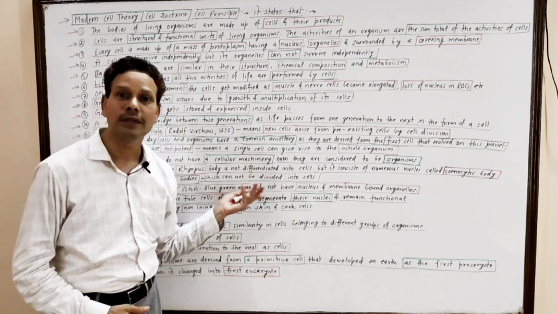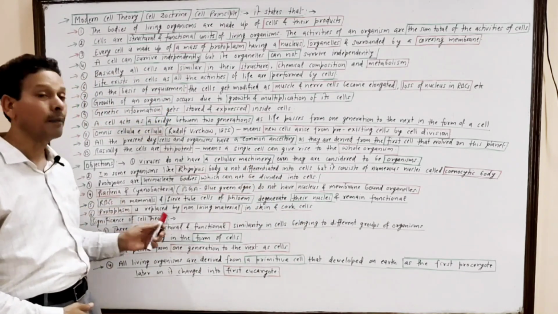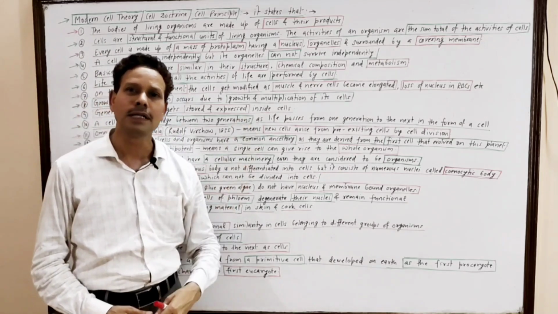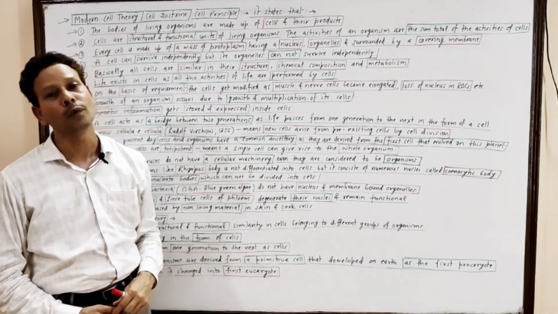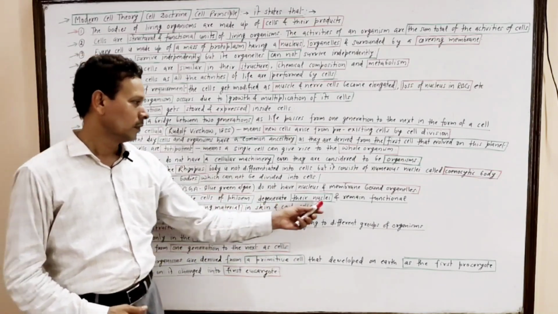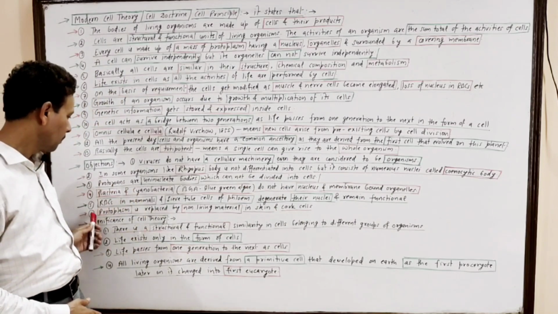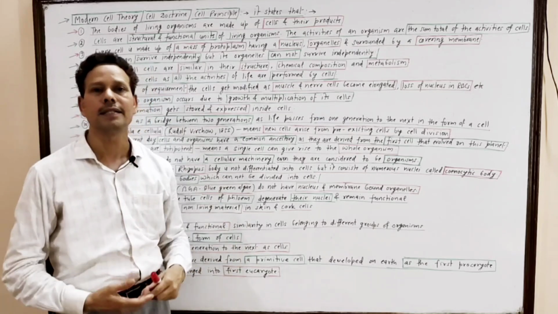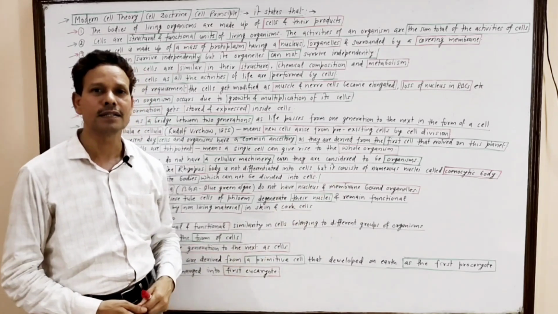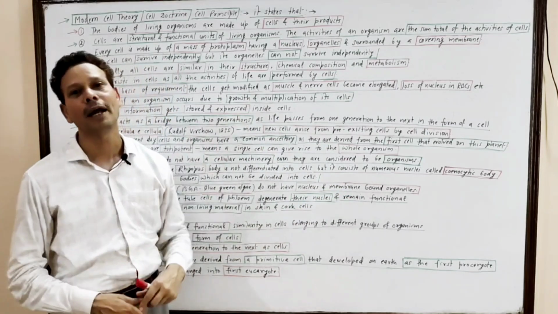Even then, these are living organisms. RBCs, in case of mammals, a mature RBC degenerates its nucleus and it remains functional. In case of skin cells and cork cells, the living protoplasm is replaced by a non-living material.